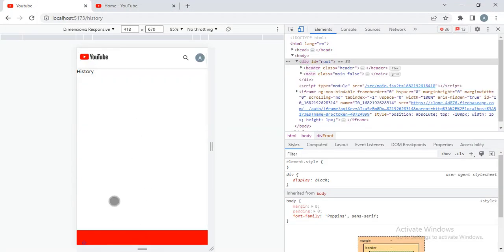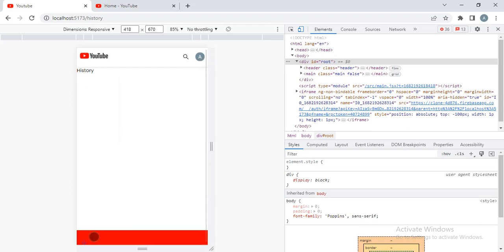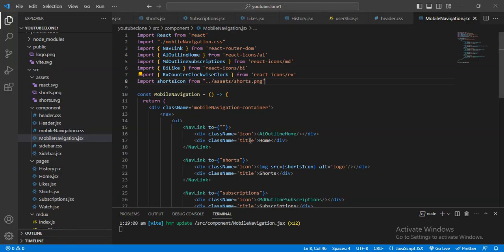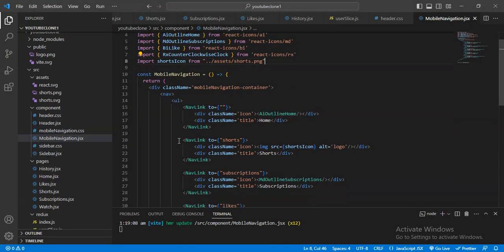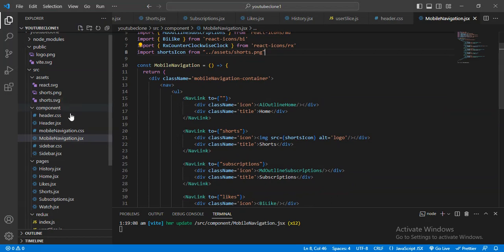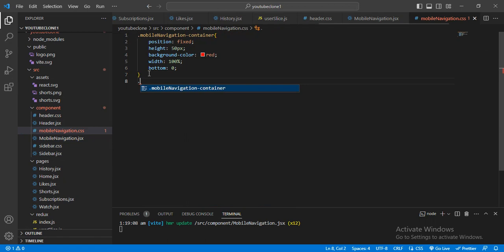Yeah, now here display, and when I just click here, this is a history. Okay, navigation, okay, no problem. Now here I want to add why this icon is like that. Okay, no problem. Let me just design this part. I will go here, and inside the mobile container I have a nav tag, and second part will be the mobile container inside.